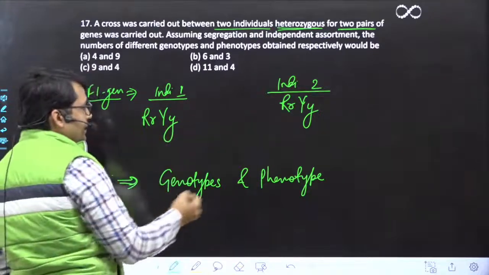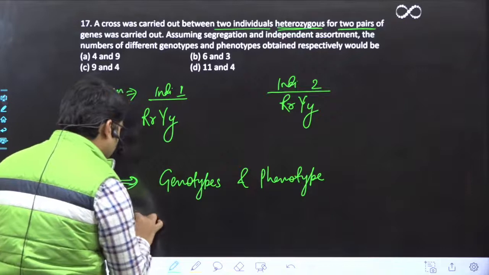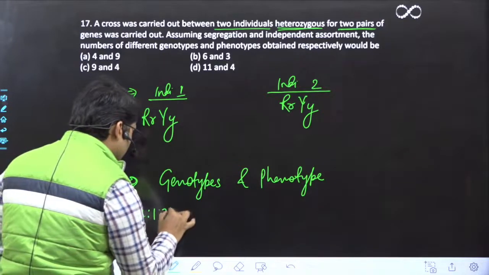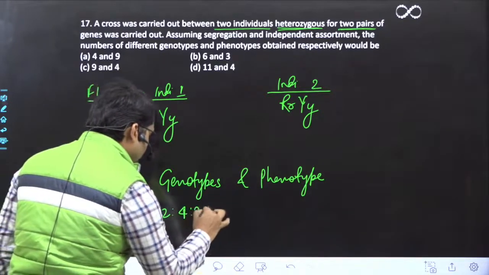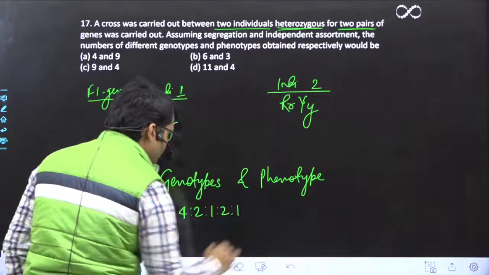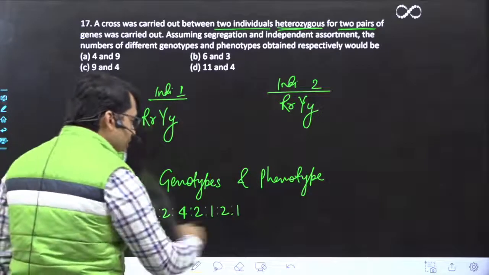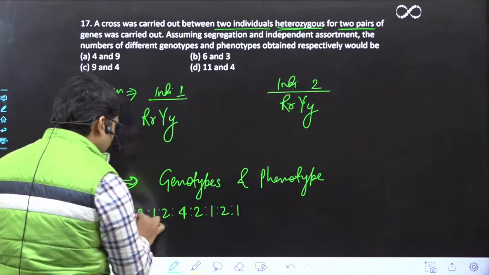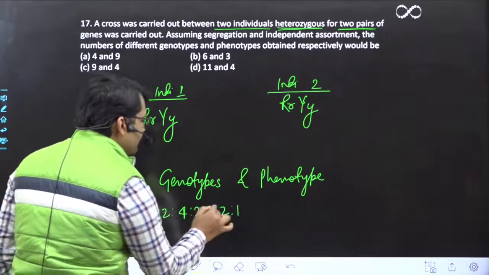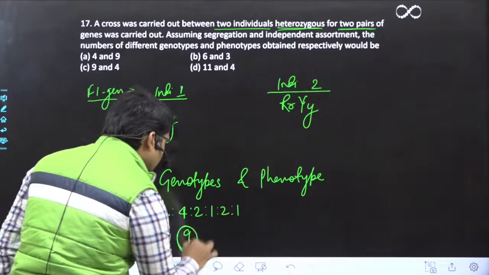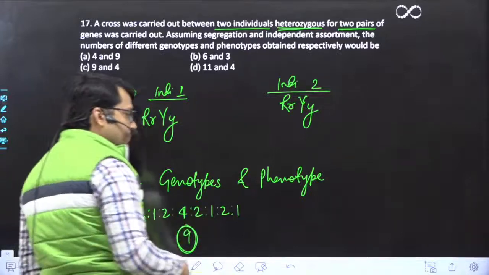you know that we are going to get genotypes in this ratio, 1:2:1:2:4:2:1:2:1. So how many different genotypes are formed here? 1, 2, 3, 4, 5, 6, 7, 8 and 9. How many phenotypes will be formed?